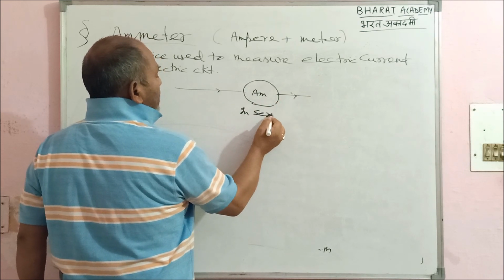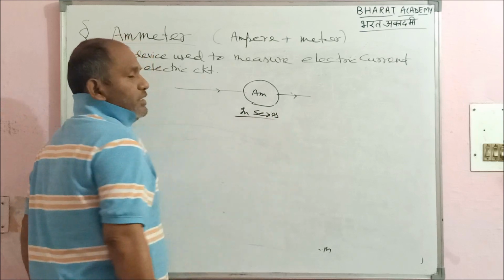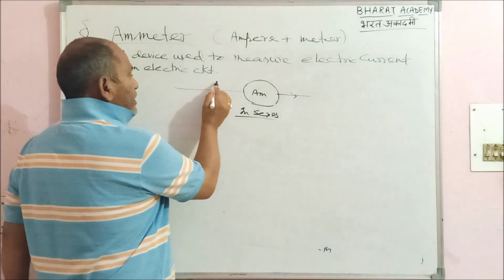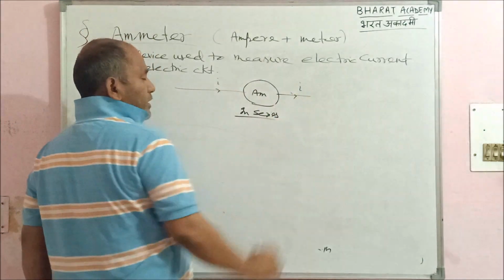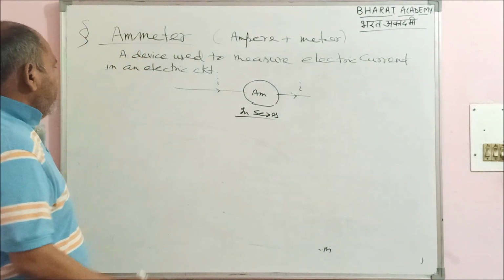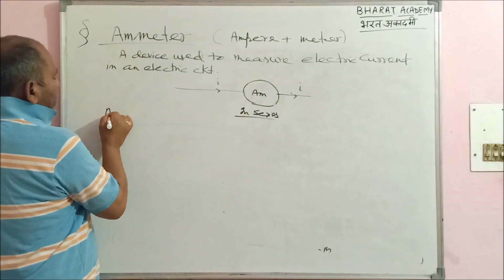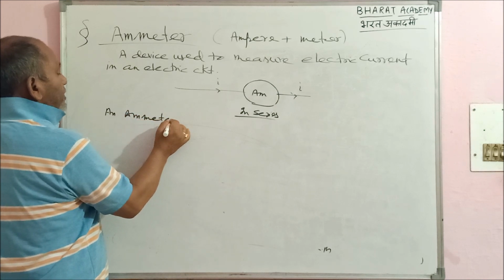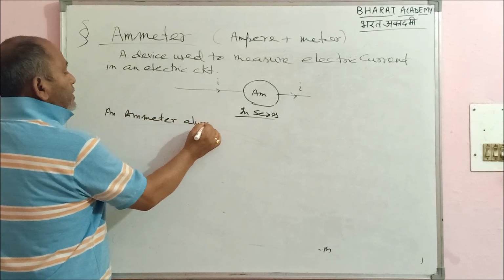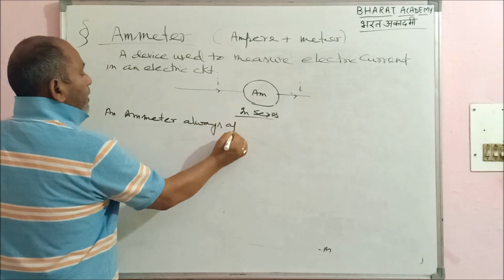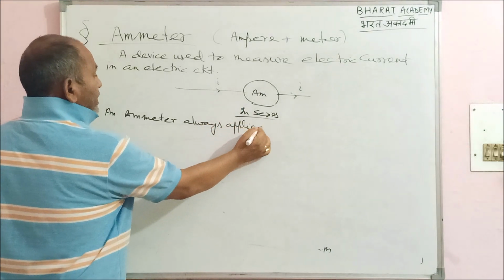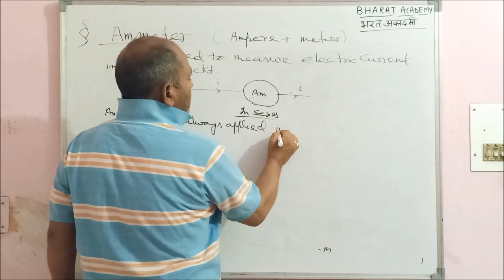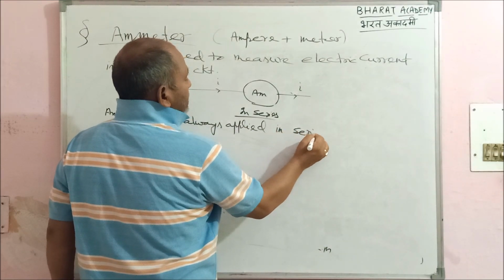Always in series, remember. An ammeter is always applied in series. Why? Because it is used to measure the current and current remains constant in series only. Right? Remember this factor. An ammeter is always applied in series.